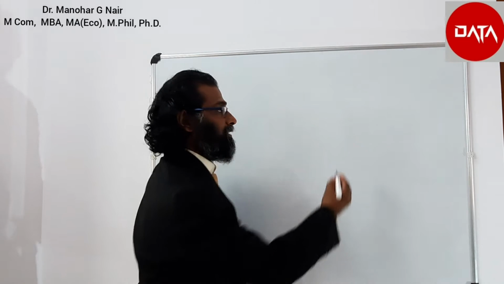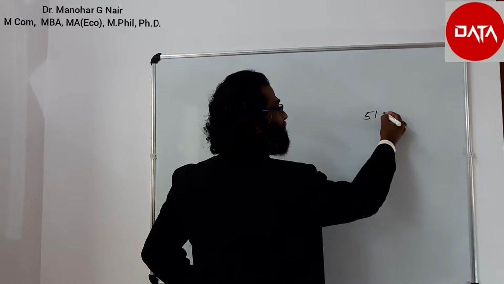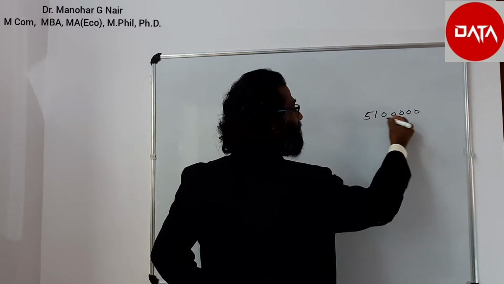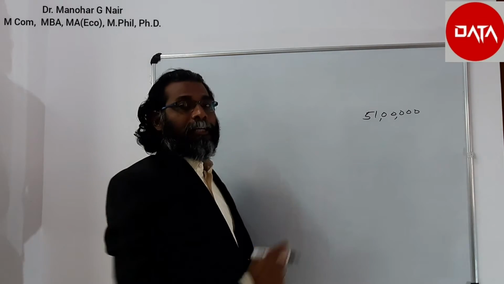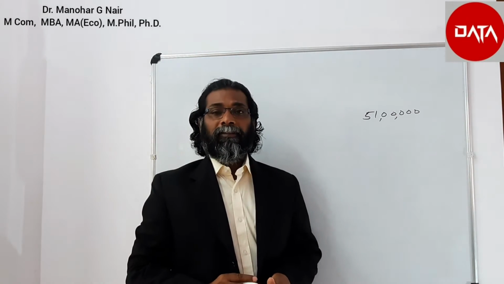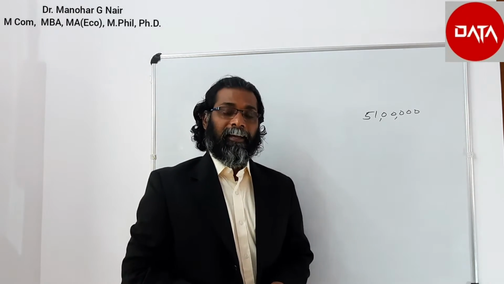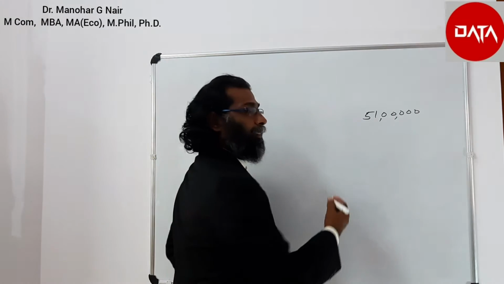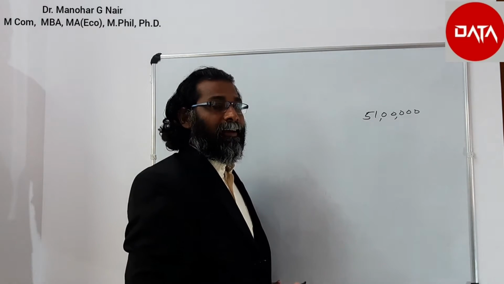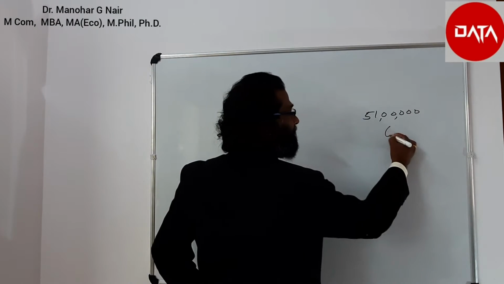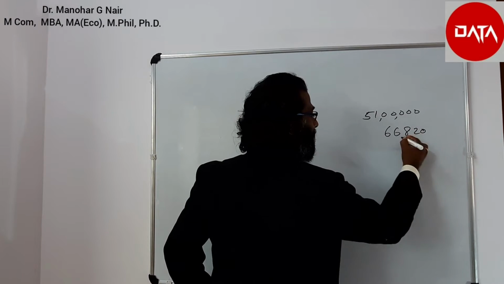In the last class, in the example we said, suppose an assessee has 51 lakhs income, which attracts surcharge at 10%, assuming that his age is less than 60 years. As we calculated, the relief is 66,820.